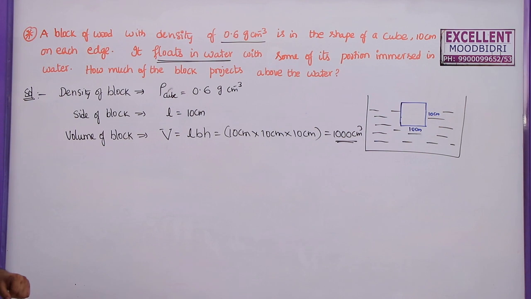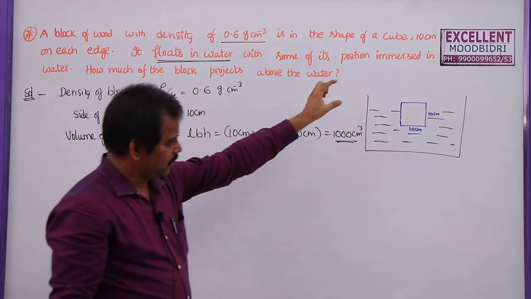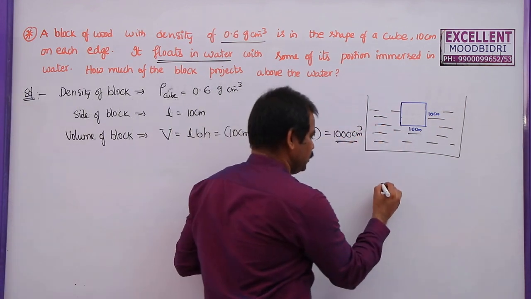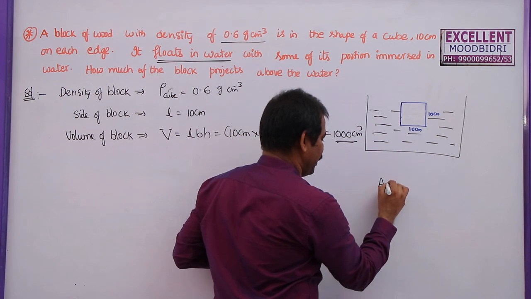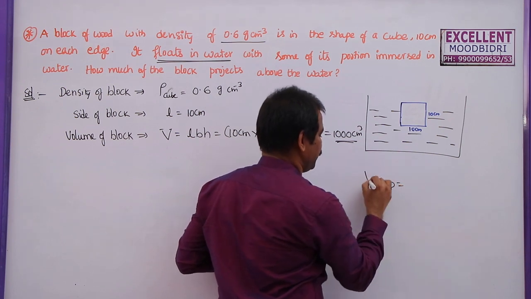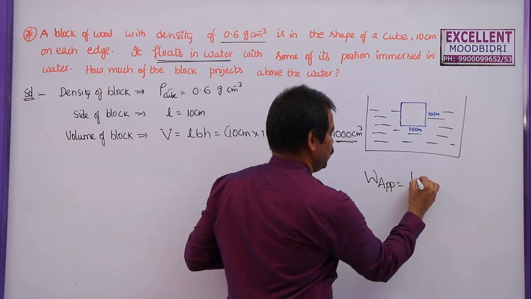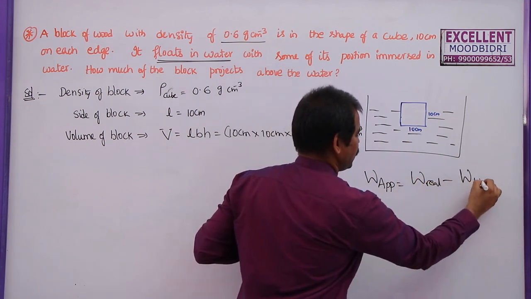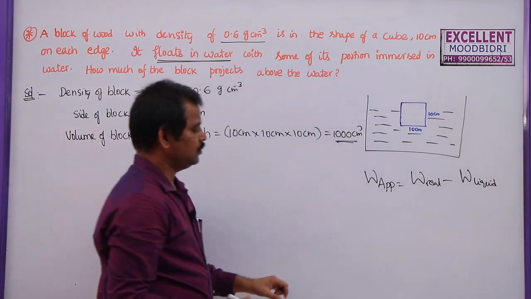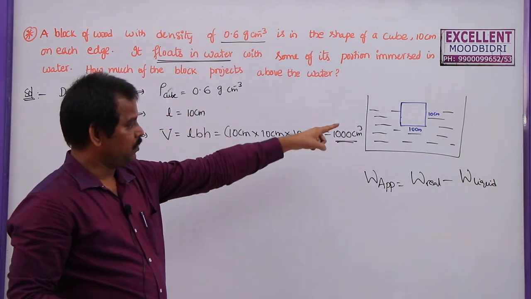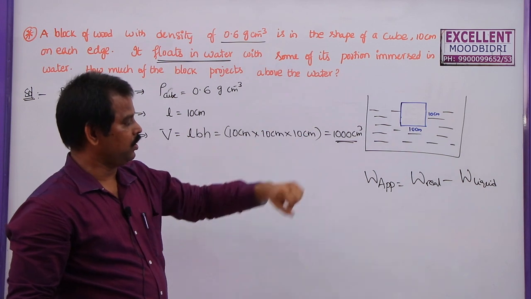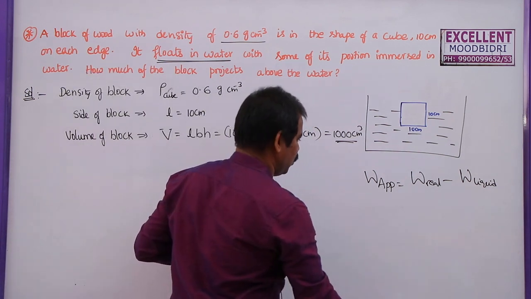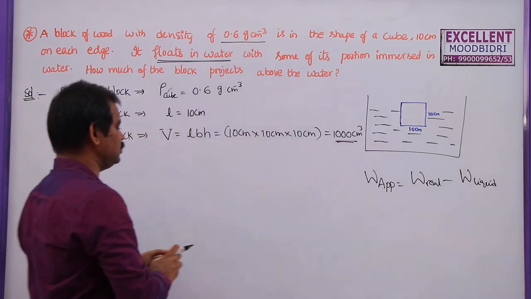Now if a body is completely immersed, then the apparent weight is equal to real weight minus weight of the liquid displaced. So this is the formula. But if the block or any body is floating, then for a floating body we should not write this formula.